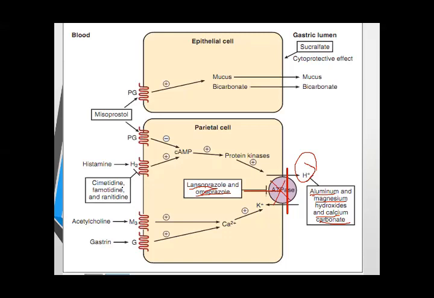Third one is the H2 receptor antagonist. You have seen here the histaminic receptors. We have four types of histamine receptor: H1, H2, H3, and H4.